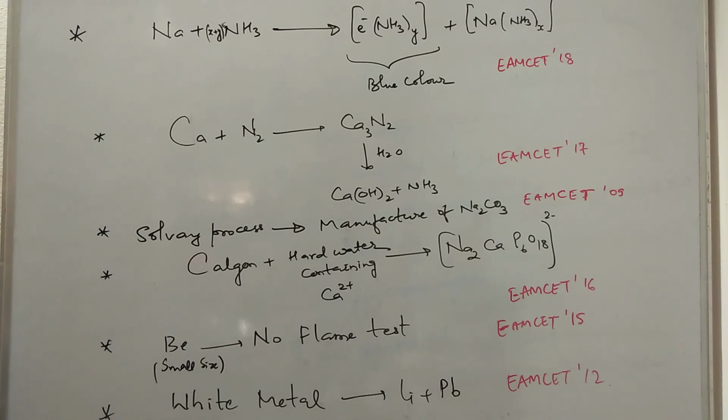Now coming to one of the theoretical questions, which was white metal. White metal is an alloy containing lead plus lithium. It was asked in EAMCET 2012.